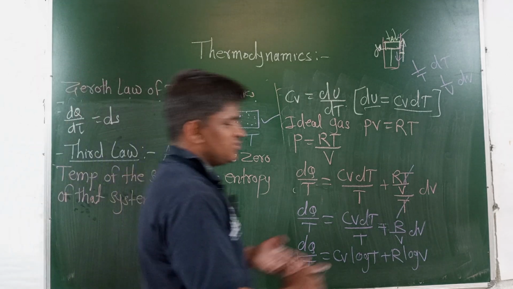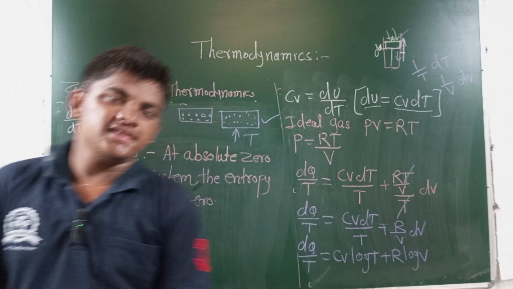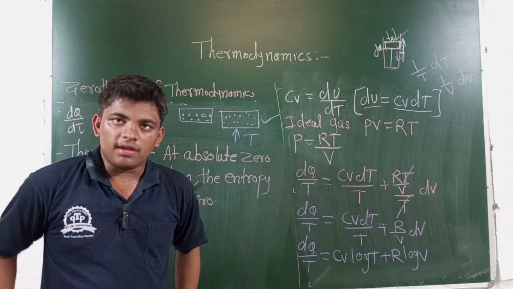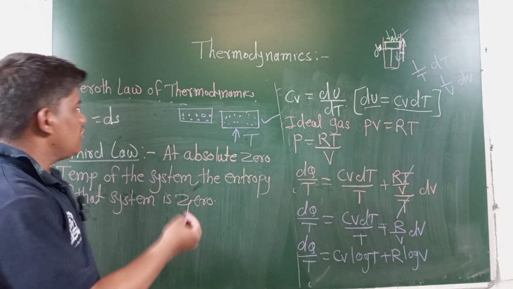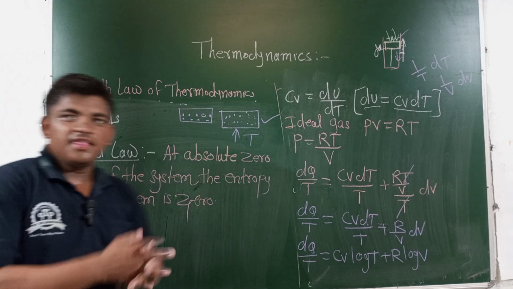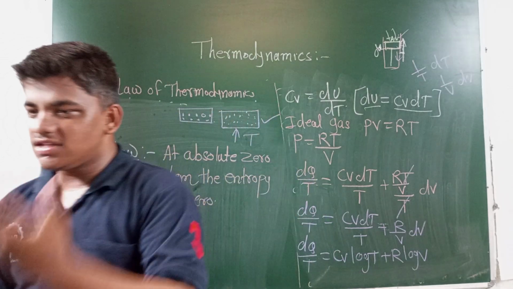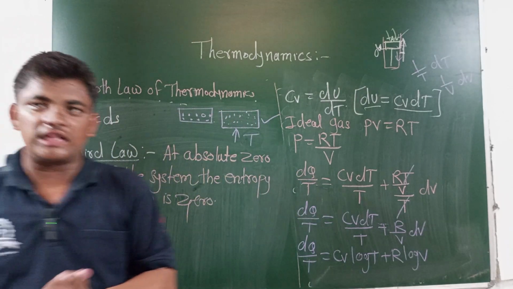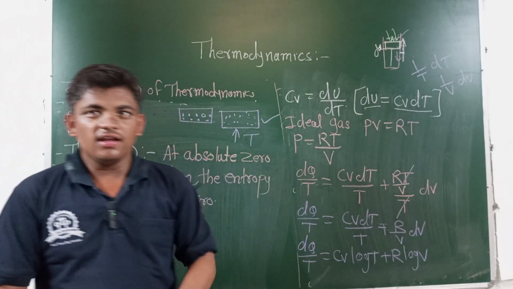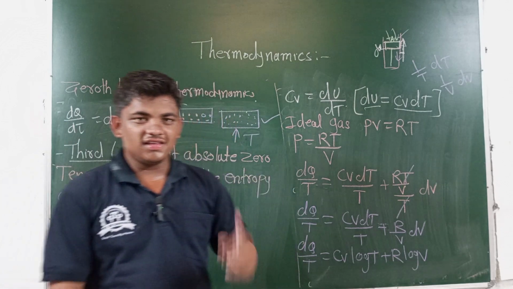This is all about the four laws of thermodynamics: the zeroth law, the first law, the second law, and the third law. We are just revising the statements of the laws of thermodynamics, not the derivations. The zeroth law of thermodynamics: if two systems, system A and system B, are in thermal equilibrium with a third system, then A and B are also in thermal equilibrium with each other.